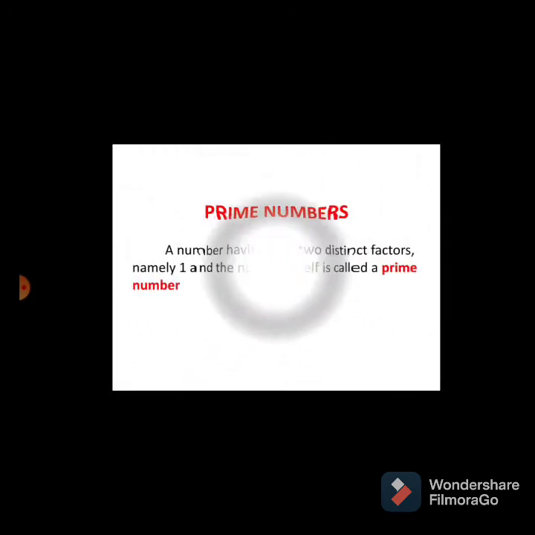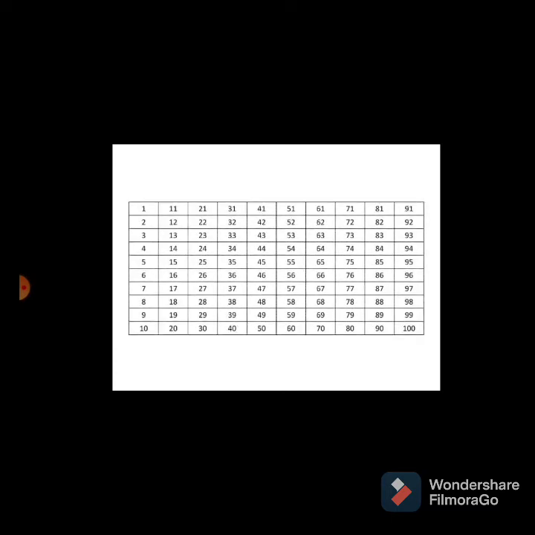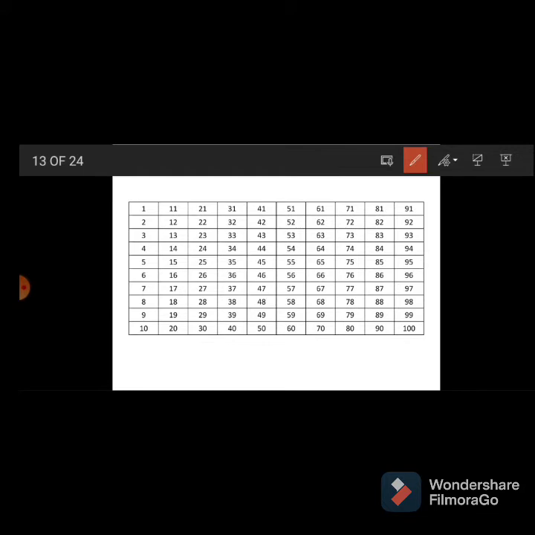Okay, and then see, here numbers are written from 1 to 100. In between these numbers, we have to do one thing. What is the thing? See, we have to cross out multiples. Means what? See, 2's table we have to check.